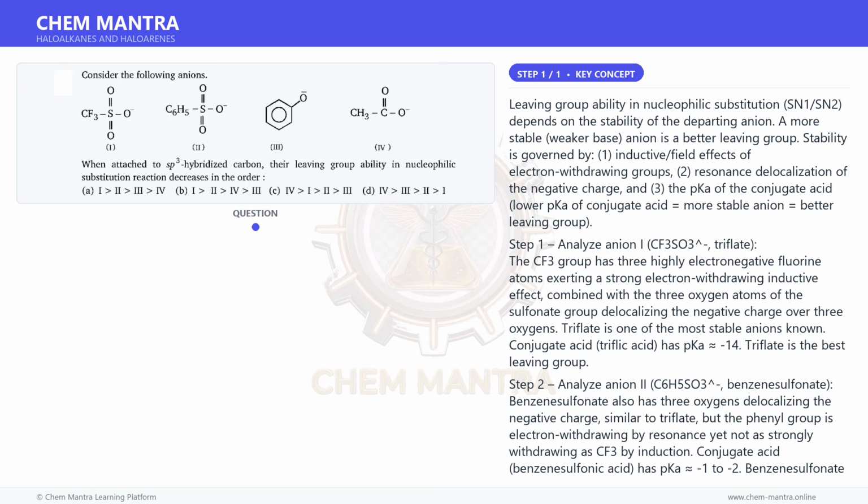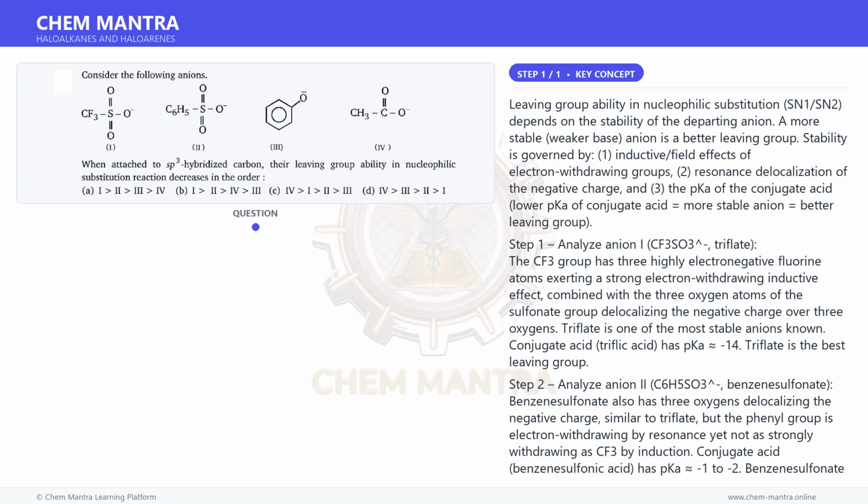Step 1. Analyze anion 1, CF3SO3-, triflate. The CF3 group has 3 highly electronegative fluorine atoms exerting a strong electron-withdrawing inductive effect, combined with the 3 oxygen atoms of the sulfonate group delocalizing the negative charge over 3 oxygens. Triflate is one of the most stable anions known. Conjugate acid, triflic acid, has pKa -14. Triflate is the best leaving group.